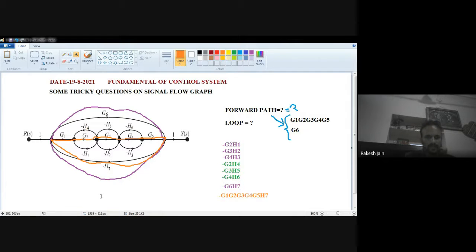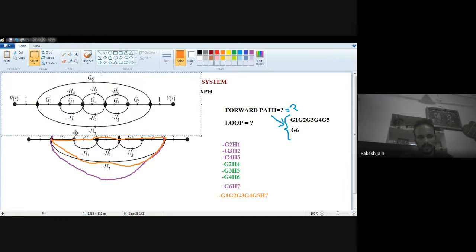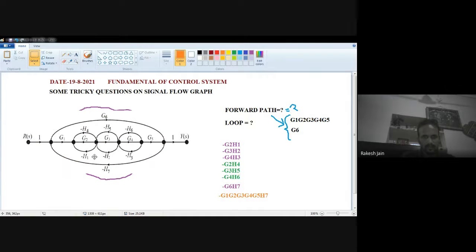Okay, so now I again type the same question. We have to find out whether any other loop is present. When we see this question, we see G2, H1; G2, H4; G3, H2; G3, H5; G4, H6; G4, H3, six loops. Then G1, G2, G3, G4, G5, H7, the seventh loop, then G6, G7. So no other loop is present.